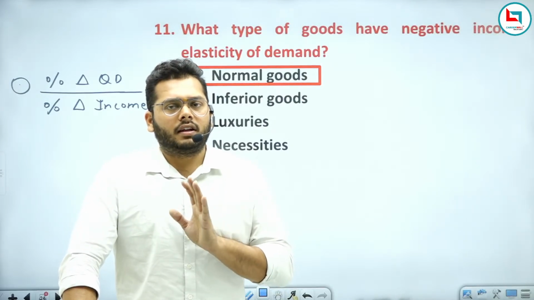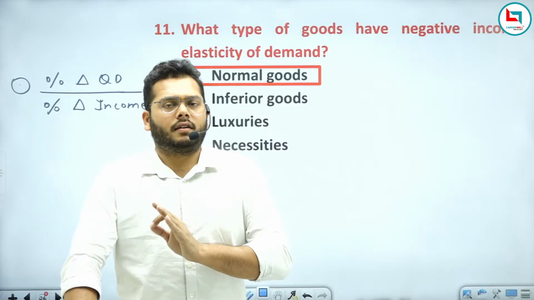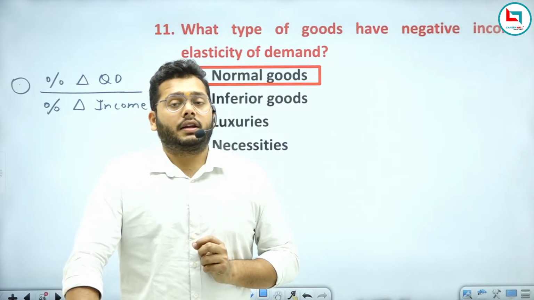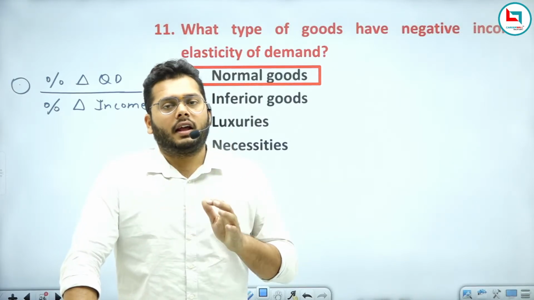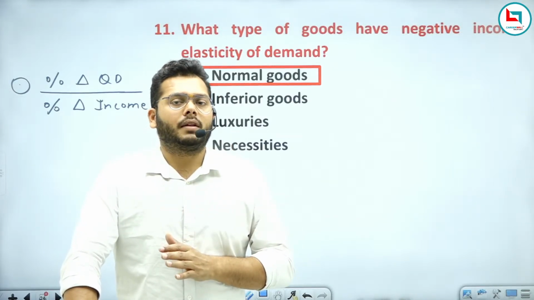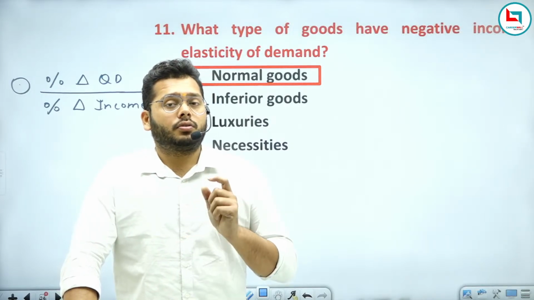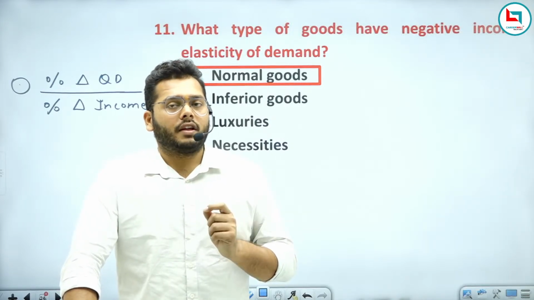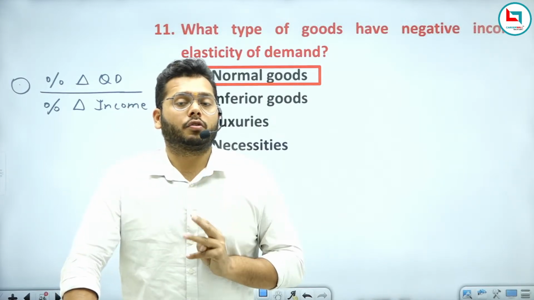If I am earning 1 lakh rupees per month, I am comfortable with the Ertiga. But now I have switched my job to another company, and they are offering me 3 lakh rupees per month. So let's try to understand: if your income rises by 2 lakh, it means now you are earning 3 lakh rupees.